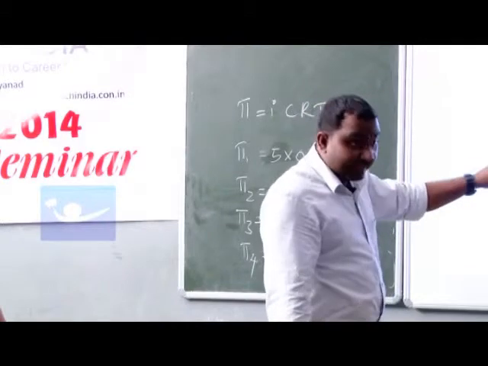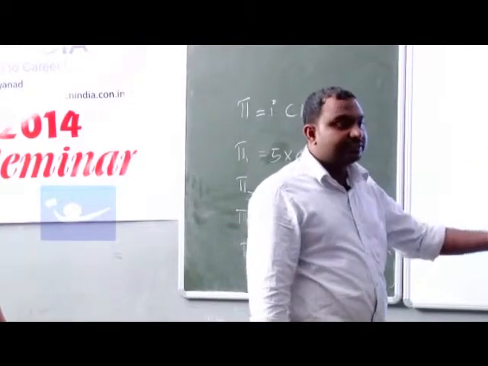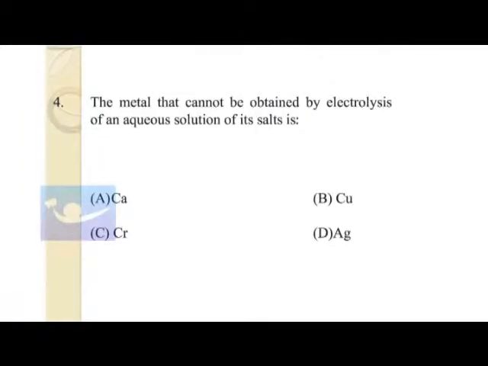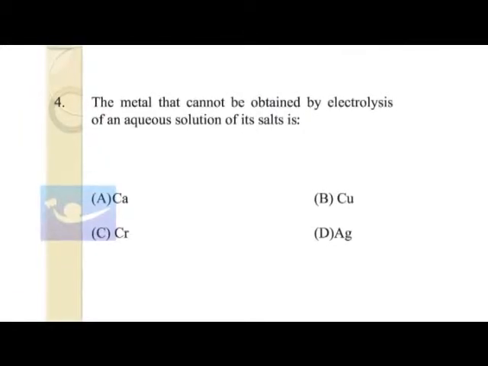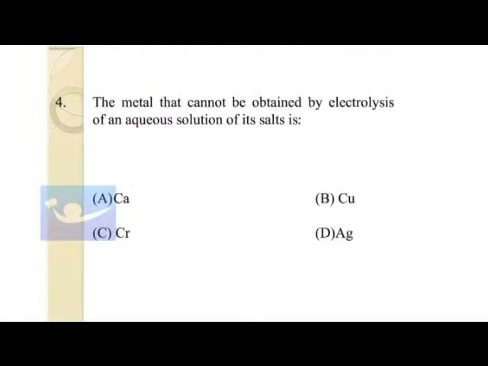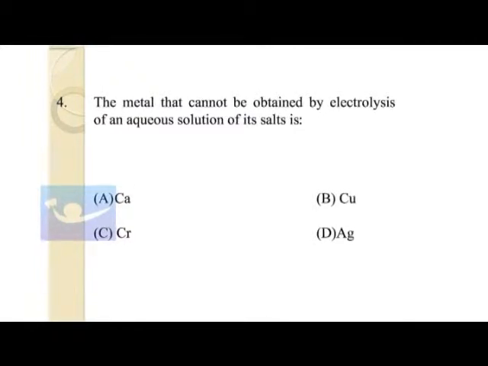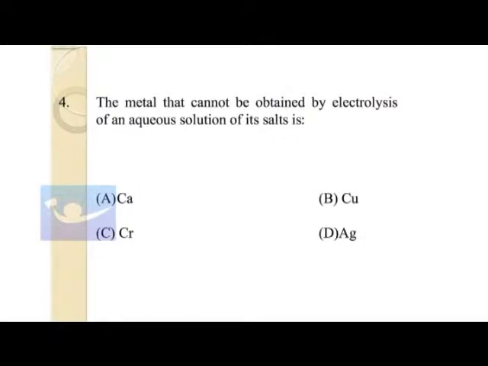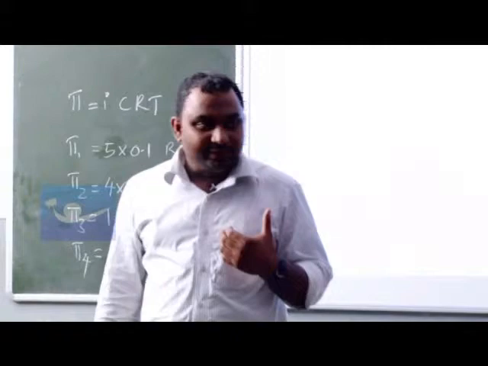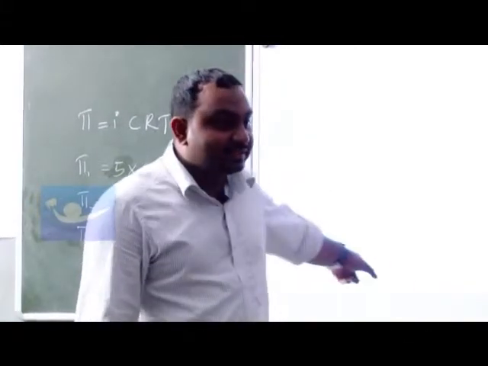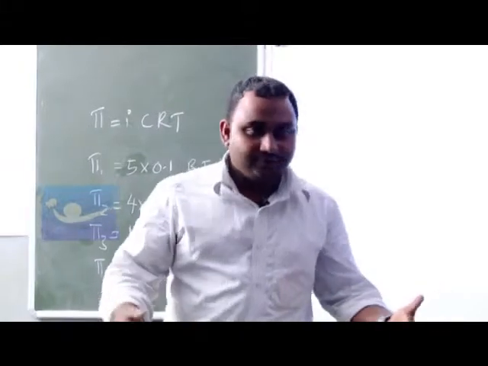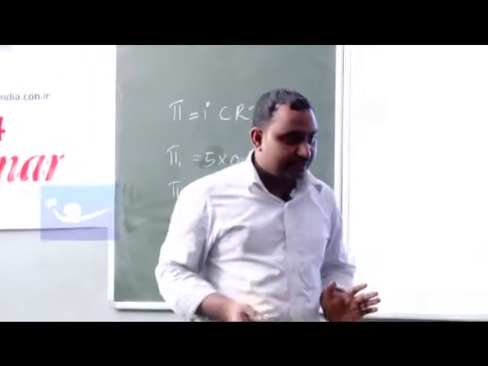Answer. In that case, hydrogen bonding is not that much facilitated because of that bulkiness. Next one, the metal that cannot be obtained by electrolysis of an aqueous solution of its salt is... If you look at the electrochemical series, in most of them you cannot see calcium. I don't know, maybe that is the reason they have included this question.